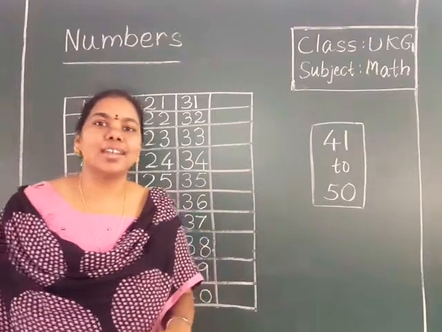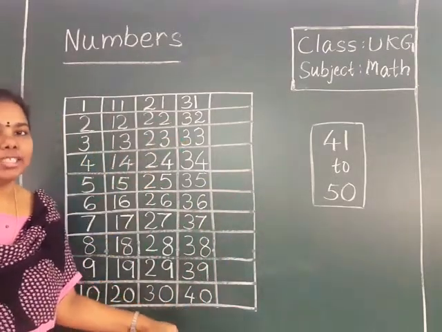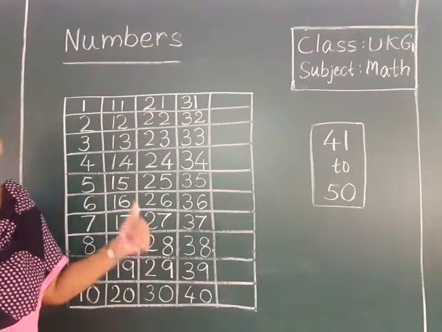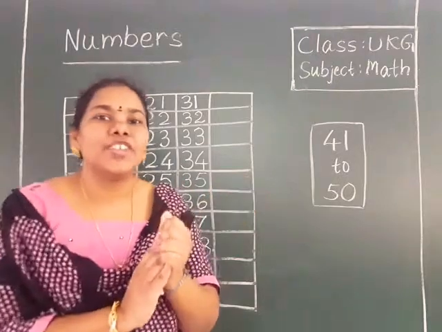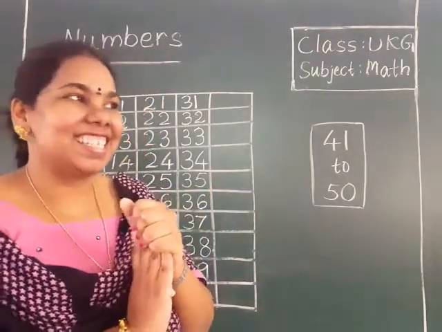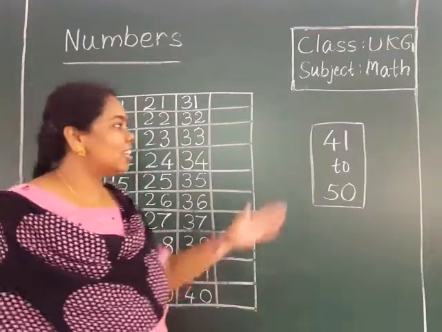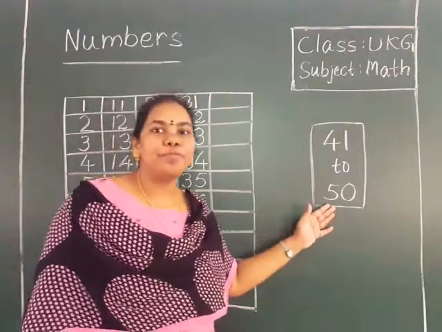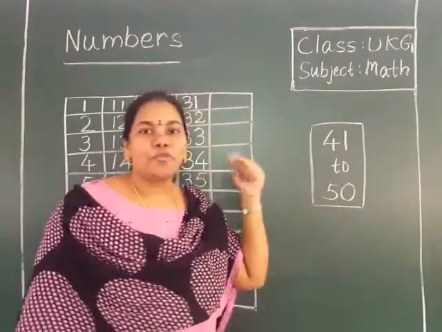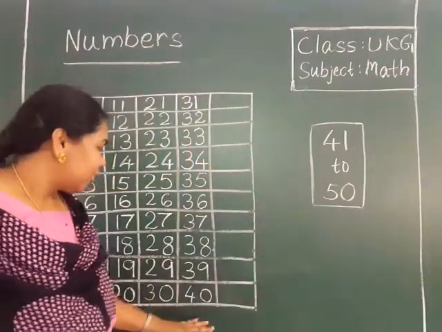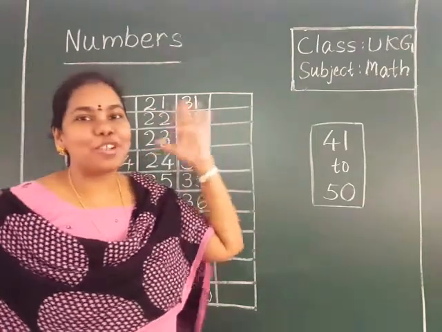Yes, in last week's class we learned the numbers from 31 to 40. You remembered and you practiced. Very good. You have practiced all the numbers very well. Now, today we are going to learn the numbers from 41 to 50. Which numbers are we learning today? 41 to 50. Yes. Now 40 after which number will come?